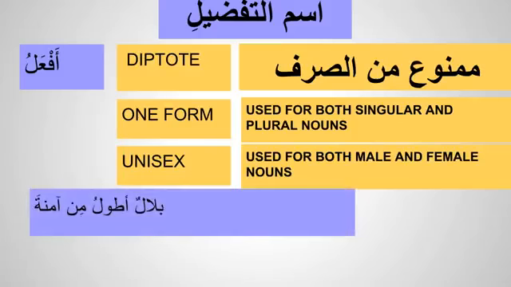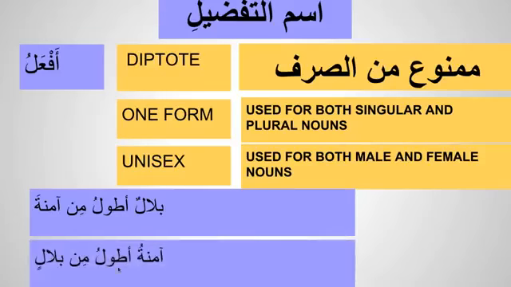For example, Bilalu atwalu min Amina. So Bilal, we're talking about a masculine noun, and that's like an adjective. It's taller than Amina. If you want to switch it around, we should say Aminatu atwalu min Bilal. Here we're using a muannath noun, but we still use the pattern af'alu. We don't have af'alatu, so it is just one pattern, af'alu.